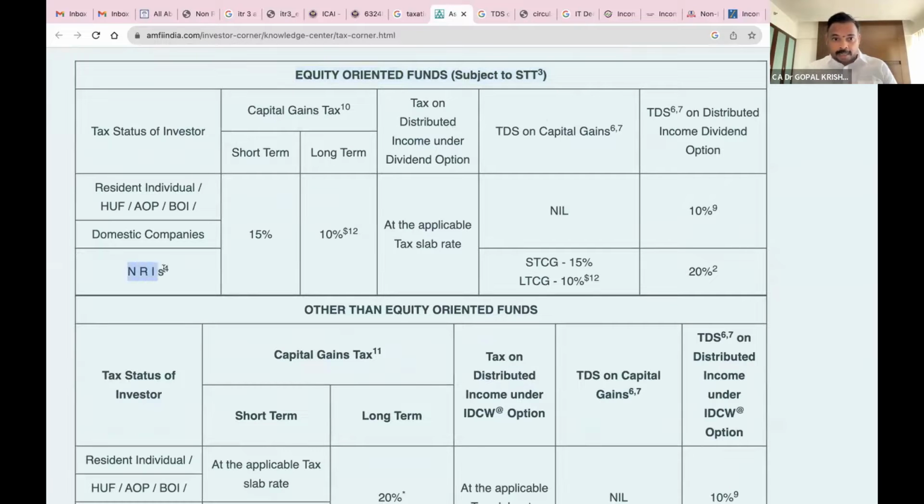This is for an equity oriented fund. As far as non-resident Indians are concerned, if you invest in an equity oriented fund, for example, you have been investing in SIPs and over a period of time, 10 lakhs you have invested and you get a return of, let us say, 18 lakhs. So when you redeem, 8 lakhs is your gain. Now, if it is a short-term gain, it is taxable at 15%. And if it is a long-term gain, it is taxable at a concessional tax rate of 10%.